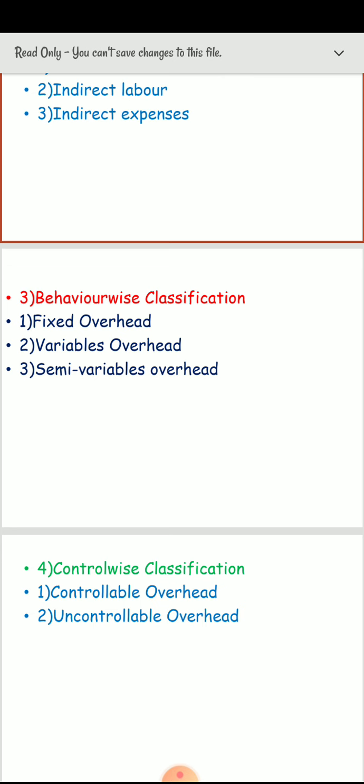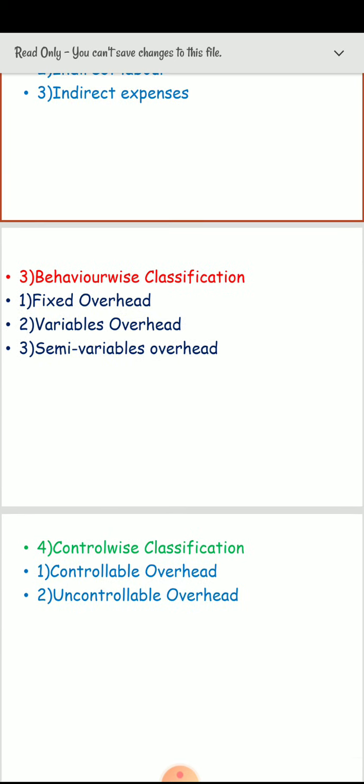Generally, direct material and direct labor are examples of controllable overheads. Then uncontrollable overhead is a cost chargeable to the cost center which cannot be influenced by the actions of the person in whom control of the center is vested. Thus costs whose size cannot be influenced significantly by a particular level of authority.